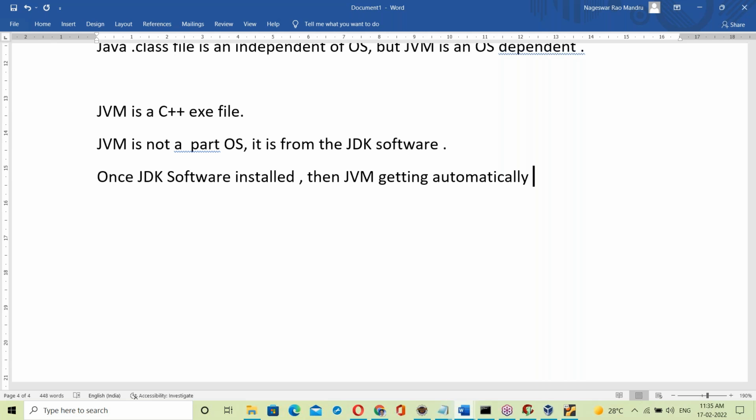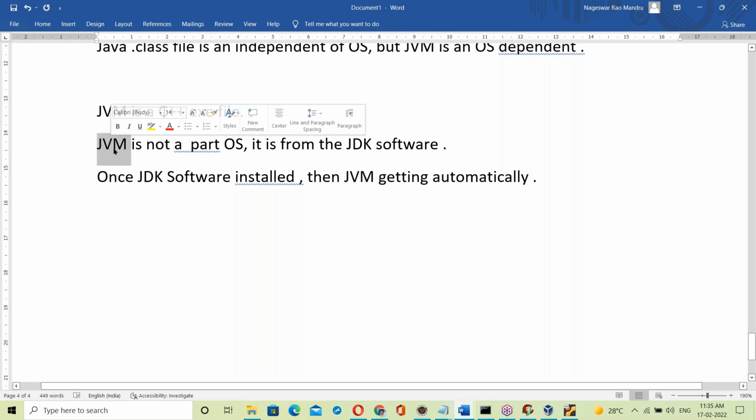The JVM is a part of the JDK software. So for the JVM, the JDK software should be installed.